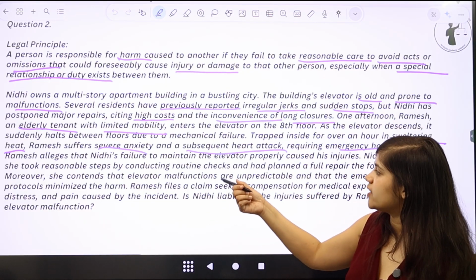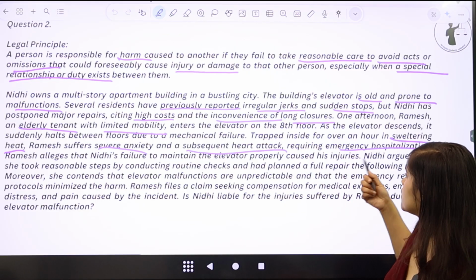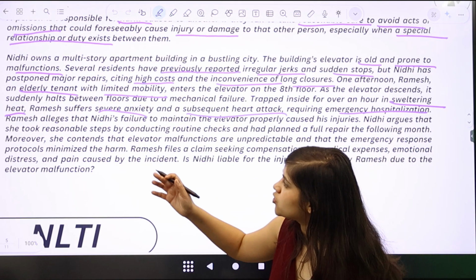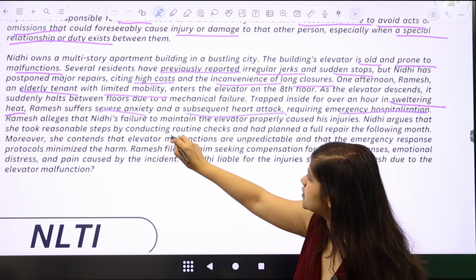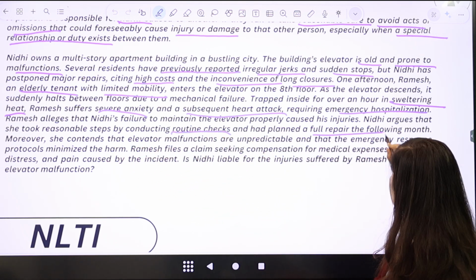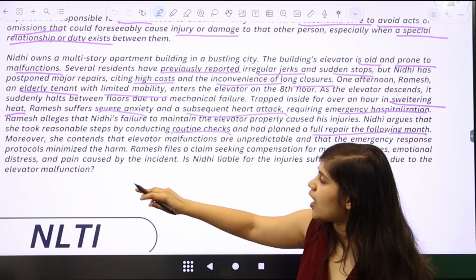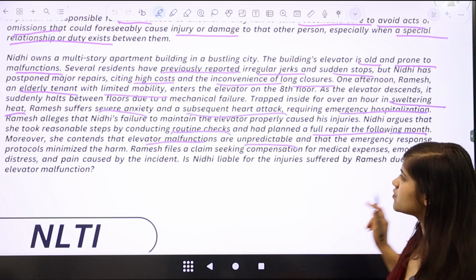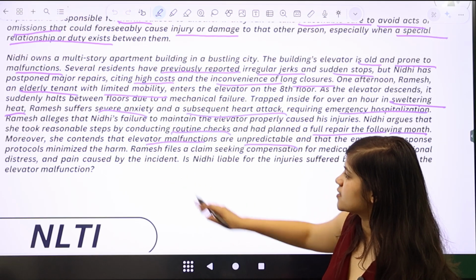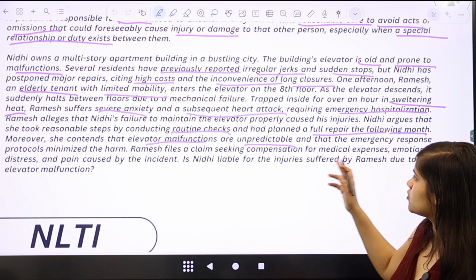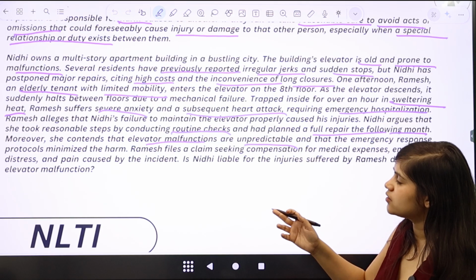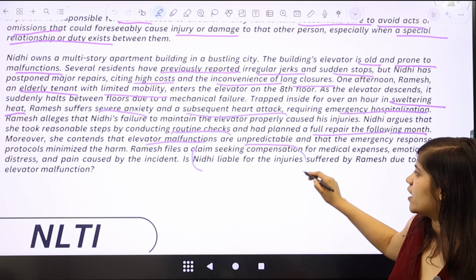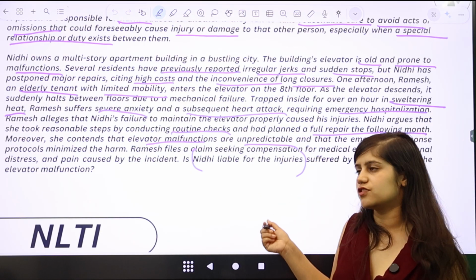Ramesh alleges that Nidhi's failure to maintain the elevator properly caused his injuries. Nidhi argues that she took reasonable steps by conducting routine checks and had planned a full repair the following month. Moreover, she contends that elevator malfunctions are unpredictable and that the emergency response protocols minimize the harm. Ramesh files a claim seeking compensation for medical expenses, emotional distress, and pain. Is Nidhi liable for injuries? So you have to go ahead and respond, is Nidhi liable for these injuries?